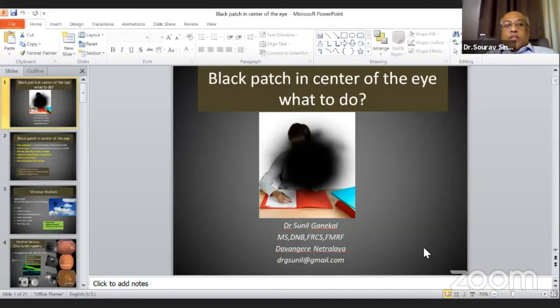I'll just share with the audience what Dr. Khare said. The last point he made was to note down your findings. Actually, in a PVD and flashes, there are no findings, there are no breaks, nothing to note down. But I suggest that you still write down something on the file, some documentation, and tell the patient that these flashes are going to continue for quite some time. Even if you are giving a laser for lattice or a horseshoe tear, the floaters and flashes will not go away. Patients have this habit of thinking, I came with a problem, I got the treatment and my problem is not gone. So I think the necessity to emphasize that is very, very important.